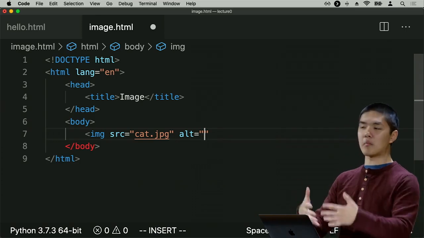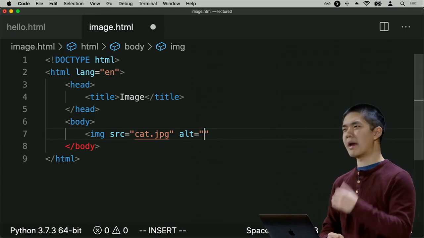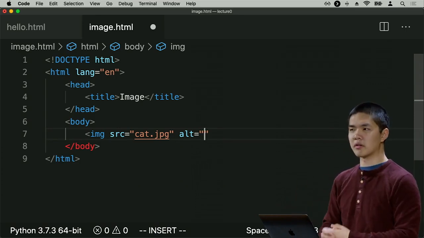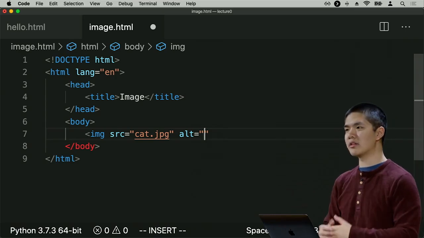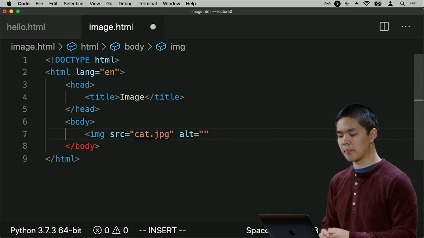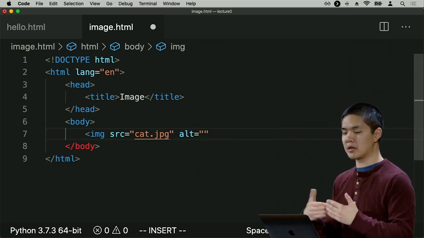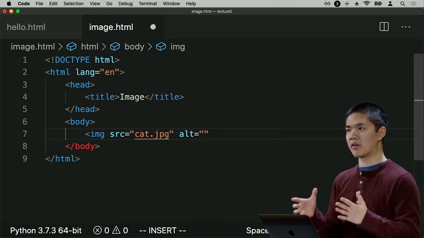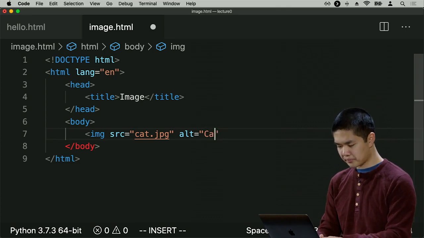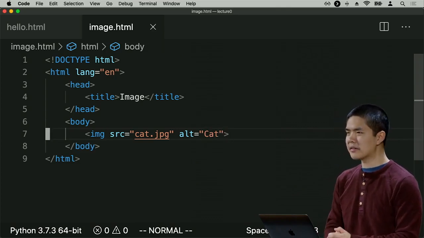Because in some cases, some web browser might not be able to render the image correctly. You might imagine if there's some error rendering the image, or if someone's on a slow internet connection, or if someone's using a screen reader and therefore can't actually see the image. We want some text-based representation of that image as well. And so I'll provide some alt text, some alternative text that can be used to substitute the image in case for some reason we can't display the image. And the alt text that I'll use in this case is just going to be the word cat, for example. And that's all I need.